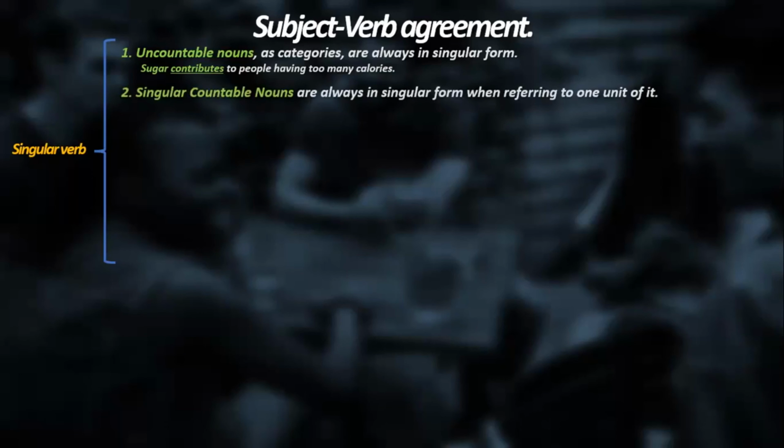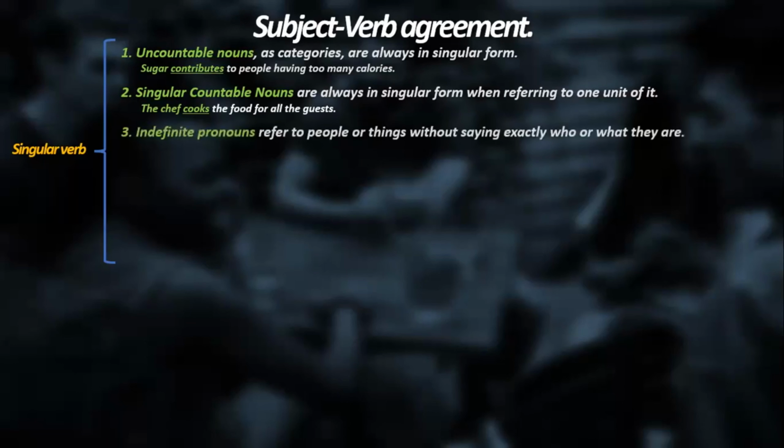Also, if you have singular countable nouns, they are always in the singular form when referring to one unit of it. Example: The chef cooks the food for all the guests. So chefs could be in singular, could be in plural. In this example, particularly, it is in singular. So that's the reason we use the singular form of the verb.